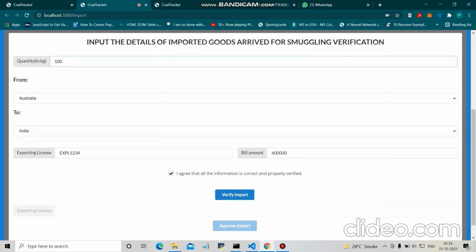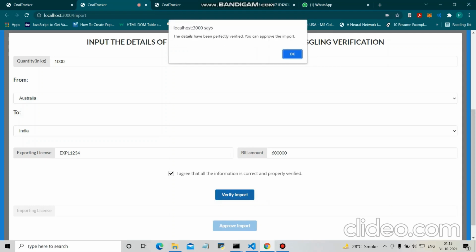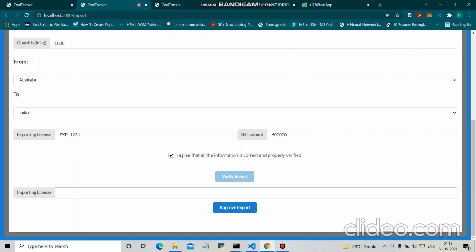So this will alert at every point unless all the details are matched. Now all details are right. So now we will click verify import, and the details are perfectly verified. Now the importer will enter his license, and he will approve the particular import.